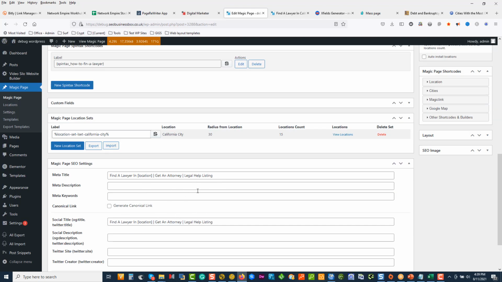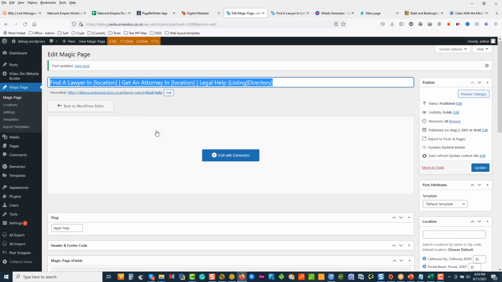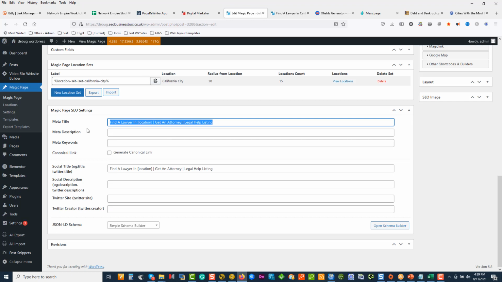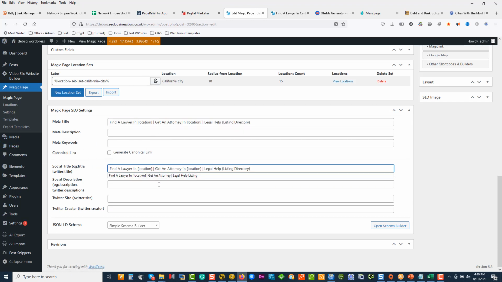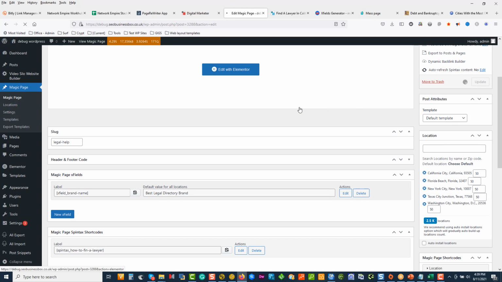Over here we can do our SEO, and we can drop in all our spin tags and shortcodes. So I can grab that there, and I can start sticking it in here. Do the canonical, and I'm just going to update that for now, and we can see what happens. Okay.